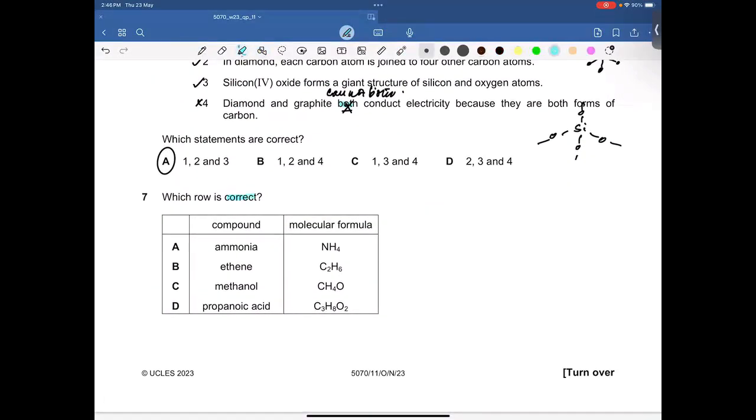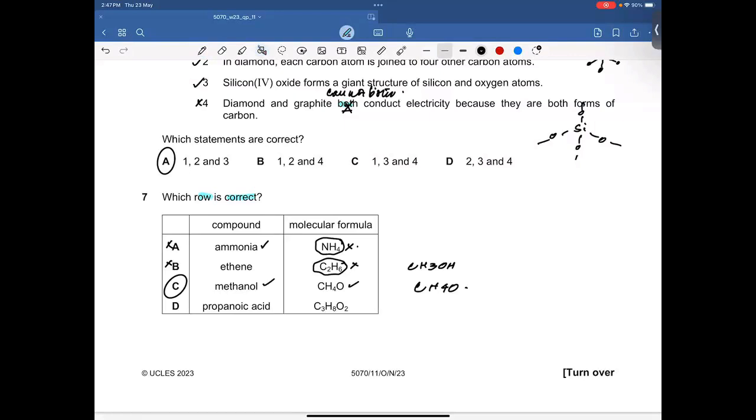Which row is correct? Compound. All of them are compounds. Ammonia is a gas, ammonia is a molecule, and its formula is actually incorrect, which is why option A is incorrect. Ethene has an incorrect formula, which is why option B is incorrect. The formula of methanol is CH3OH. So it has 1 carbon, 4 hydrogen, and 1 oxygen. So that can be possible. So C is going to be the right answer.